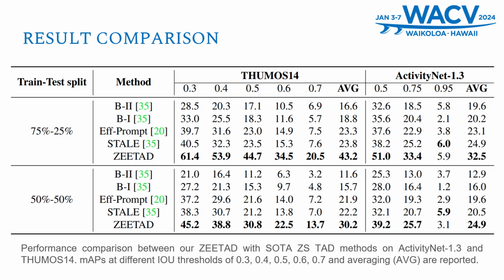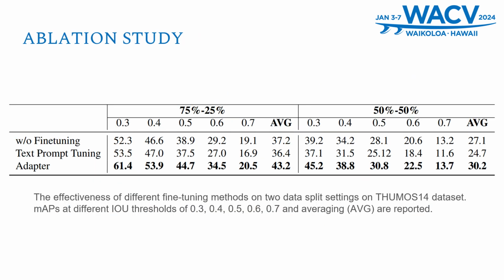So this is the result comparison with the state-of-the-art methods. We do the experiments on two datasets, ActivityNet and THUMOS, and on two dataset splittings, about 75%-25% splitting and about 50%-50% splitting. We achieve the best performance on the two settings on both datasets on most of the IoU thresholds, and achieve far greater performance than the EffPrompt and STALE models.